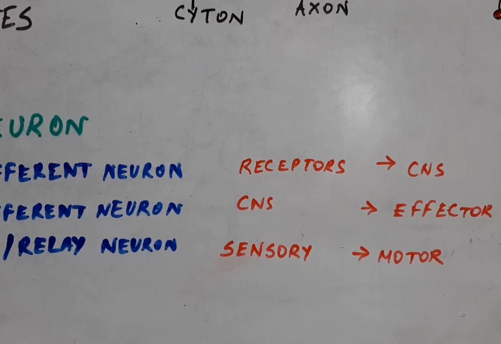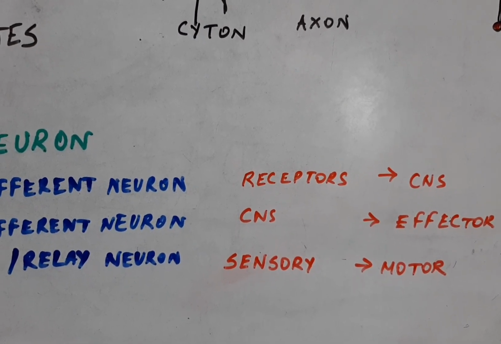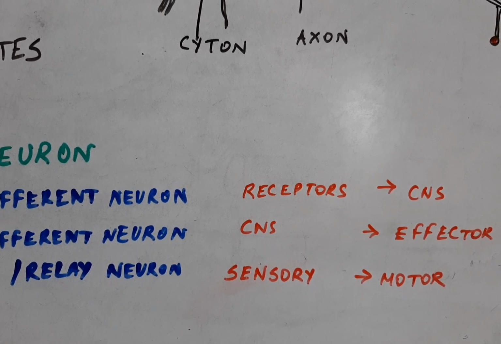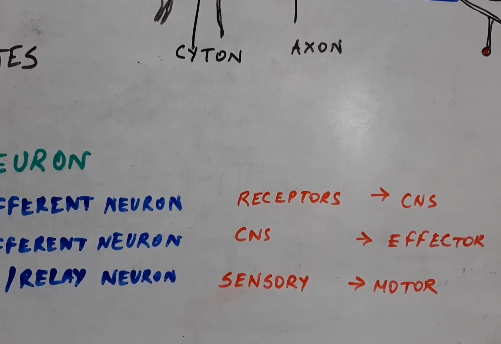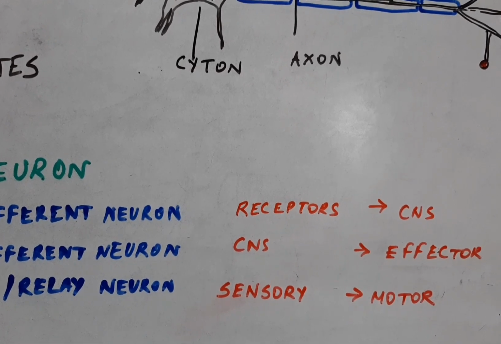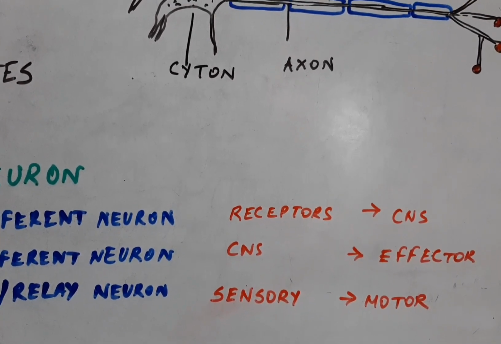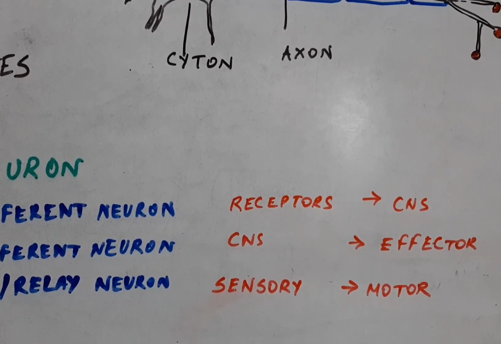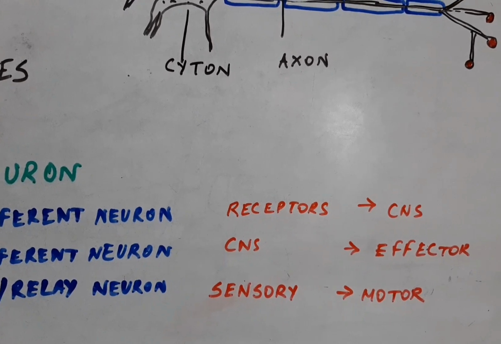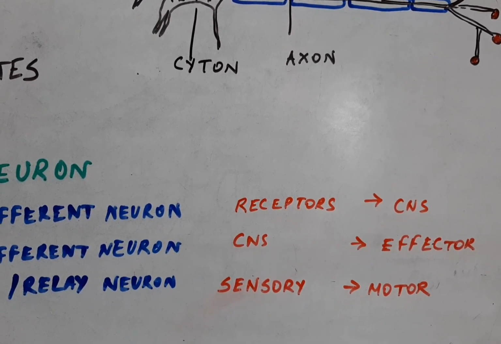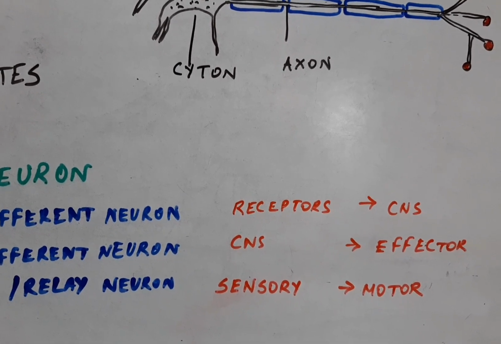In the sensory neuron, the impulses are carried from receptors to the central nervous system. In the case of the efferent or motor neuron, the direction of transmission of nerve impulse is from the CNS to the effector organ, while for the relay neuron, the direction is from the sensory neuron to the motor neuron.